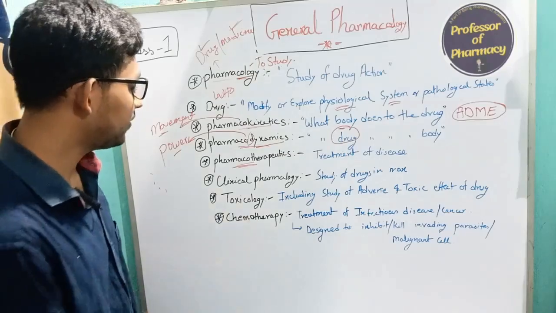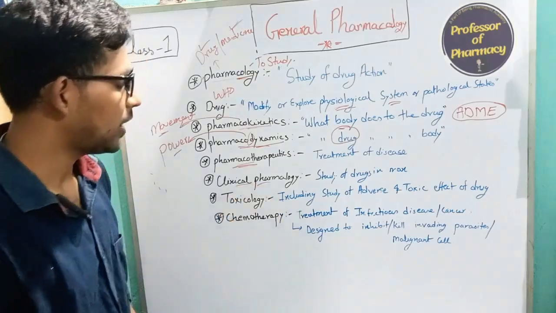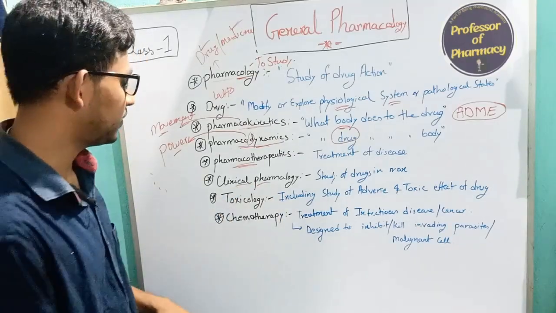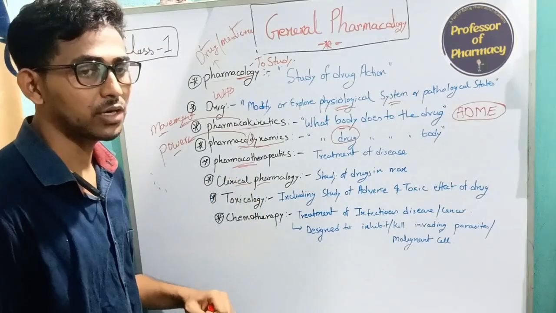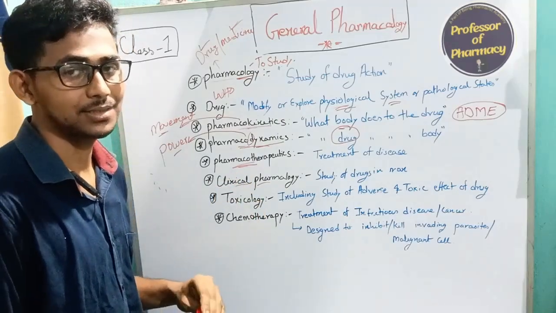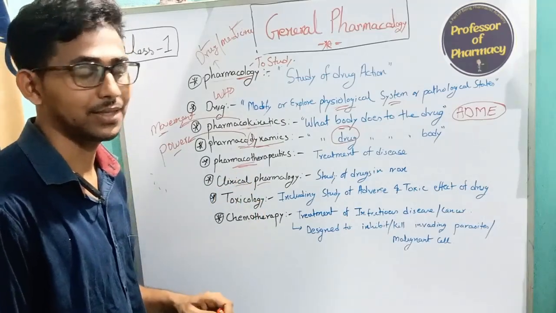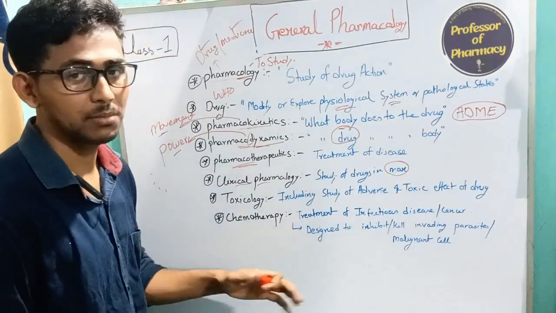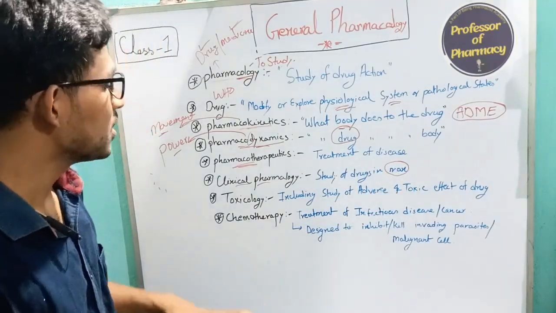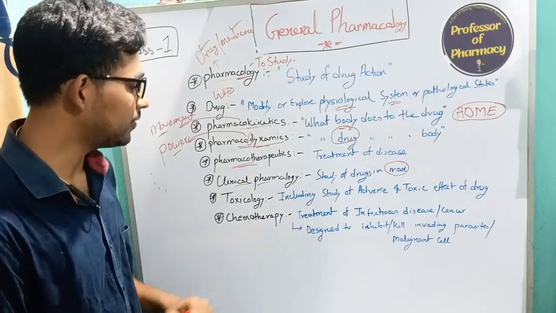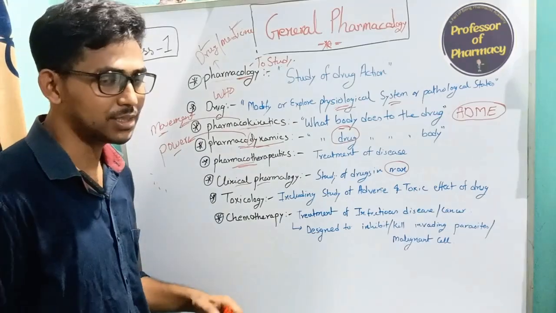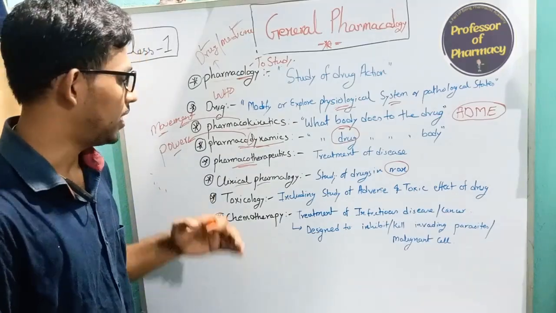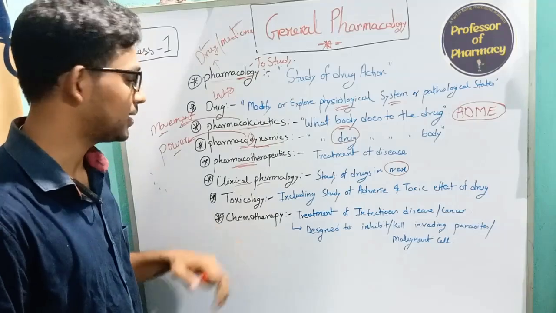Now, clinical pharmacology. You have to remember one thing very carefully: when we talk about anything clinical, any clinical study or clinical trial, it involves a human subject, a man. So clinical pharmacology is the study of drugs in man.